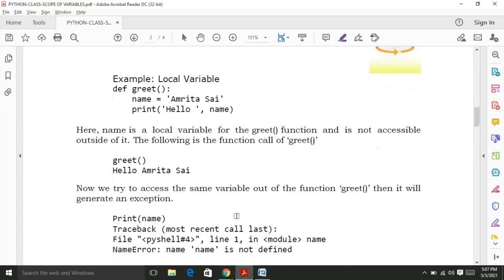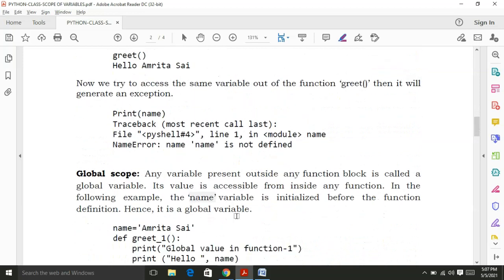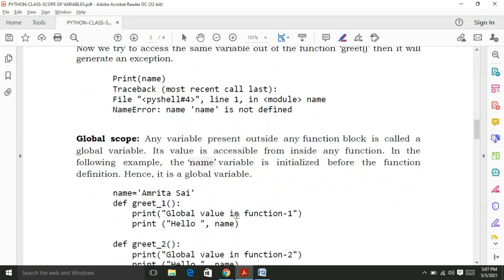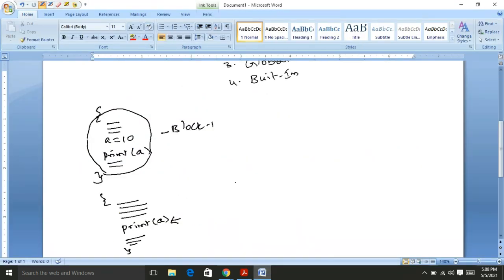Okay, now I go to another variable scope, that is the global variable. I will change my order of explanation. Actually, I first said local variable and the second is enclosing, but for ease of understanding, I will explain the global variable now. What do you mean by the global variable scope?